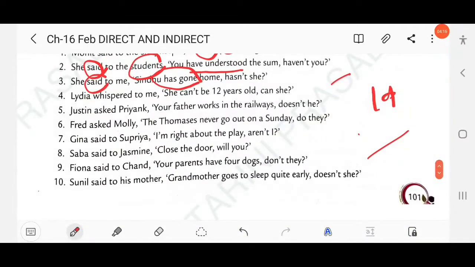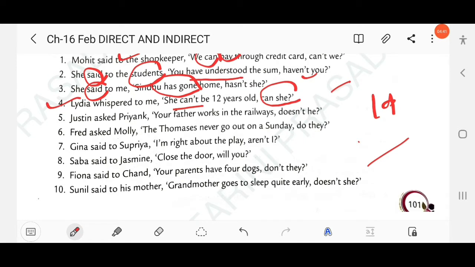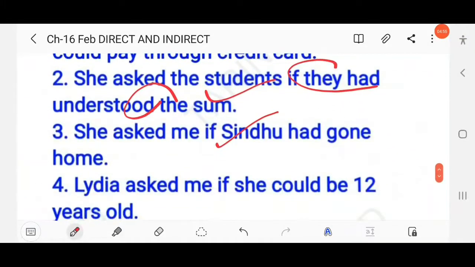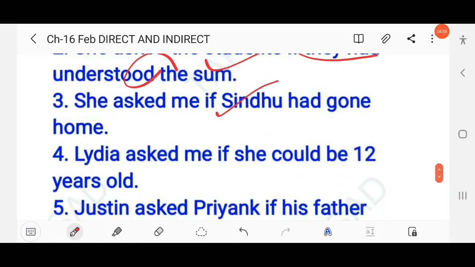Next question: Lydia whispered to me, "She can't be 12 years old. Can she?" Here the question tag is positive, as the declarative sentence is negative. You write, Lydia asked me, and cannot will change into could. The answer: Lydia asked me if she could be 12 years old.